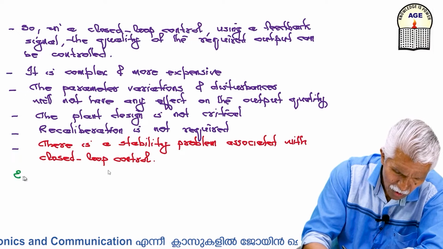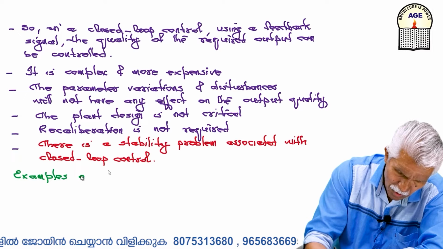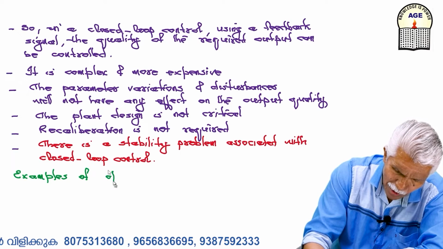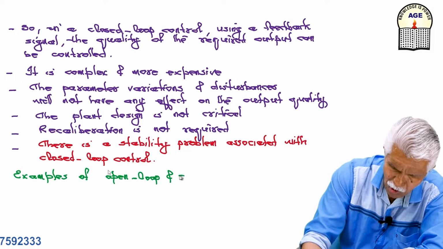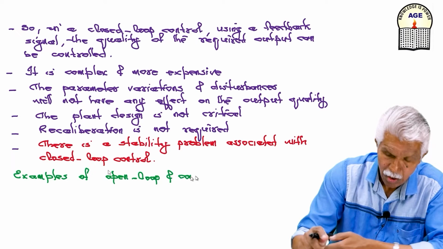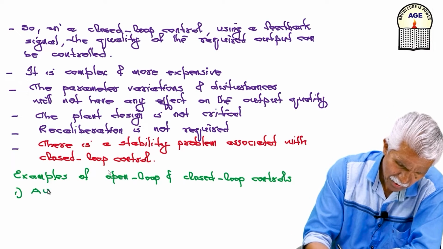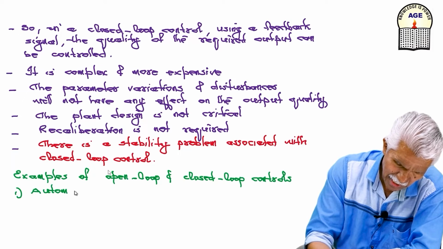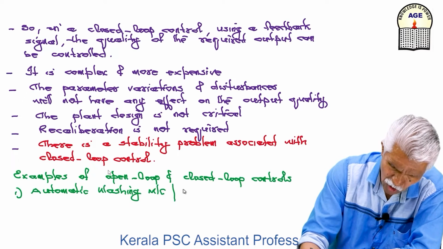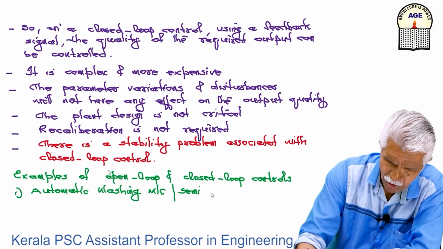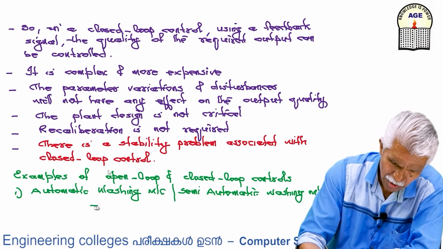So, examples of open loop and closed loop controls. 1. Automatic washing machine. Semi-automatic washing machine. So this is an open loop system.